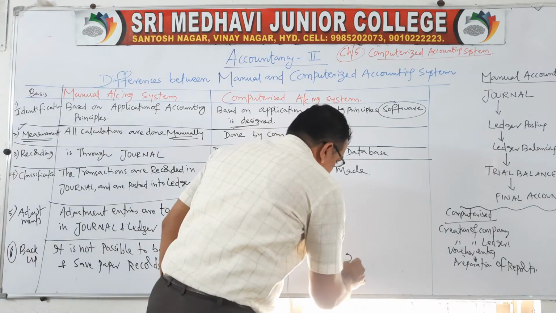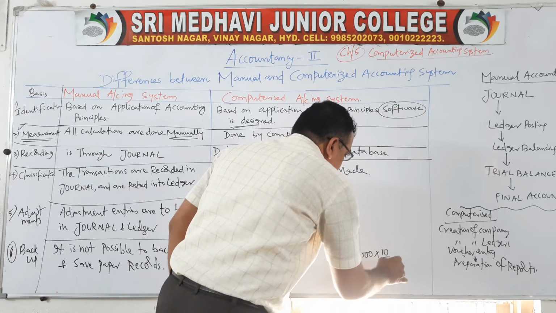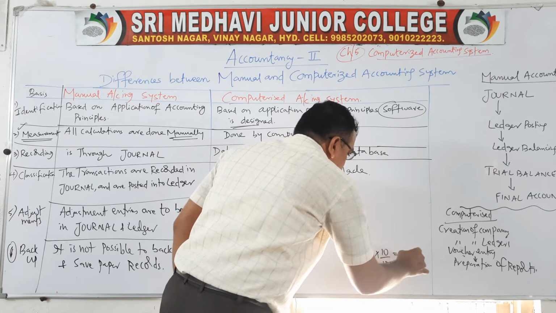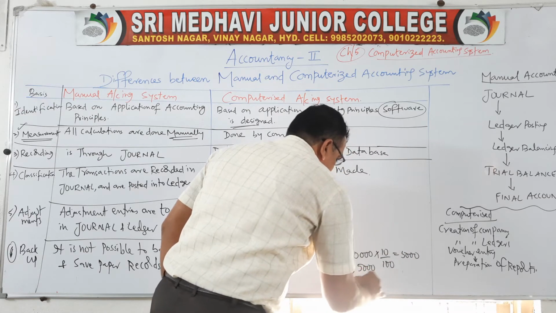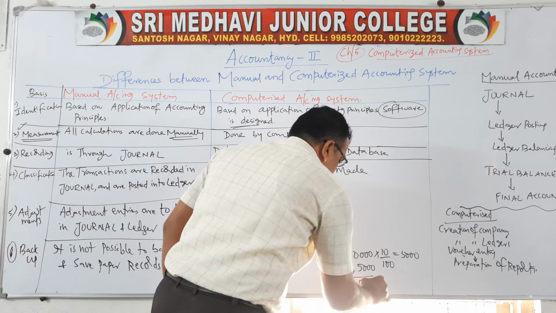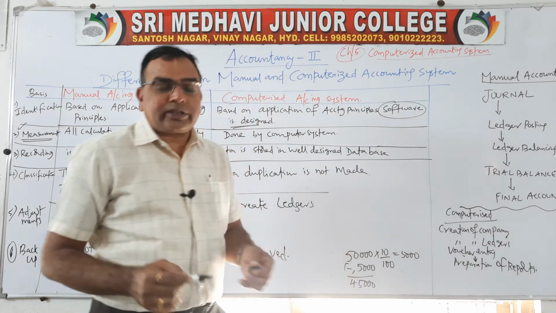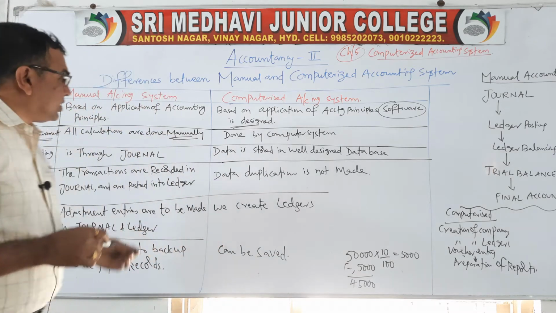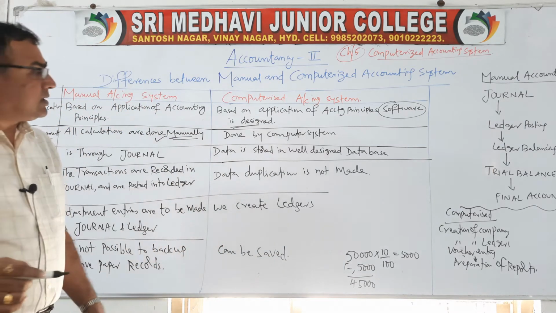You are all already having that experience, no? 50,000 into 10 by 100. So the depreciation is 5,000. So 50,000 minus 5,000, the asset value for the next year is 45,000. So what you have done here, multiplication, division, subtraction, all these calculations you will be doing on a manual basis.